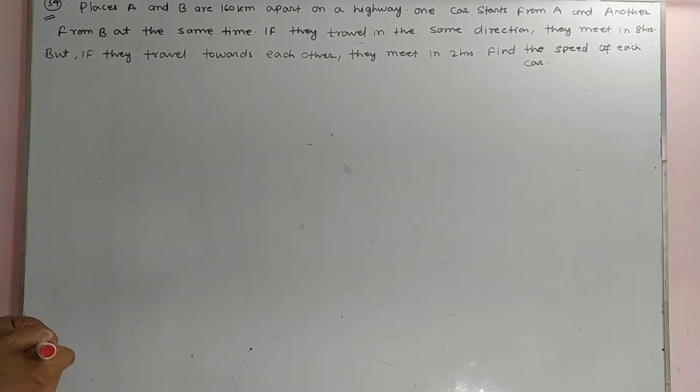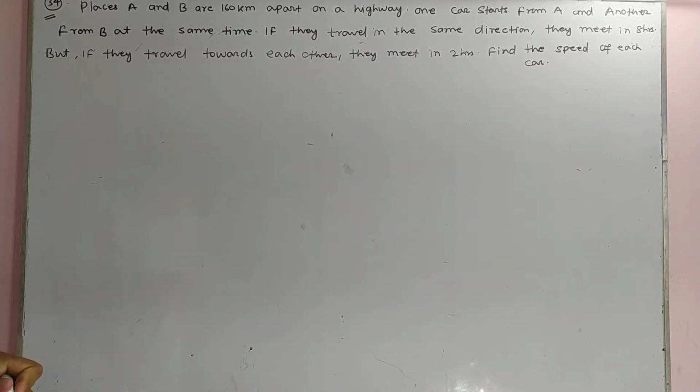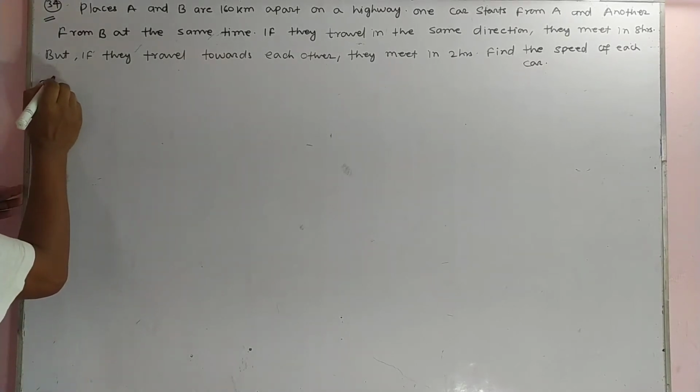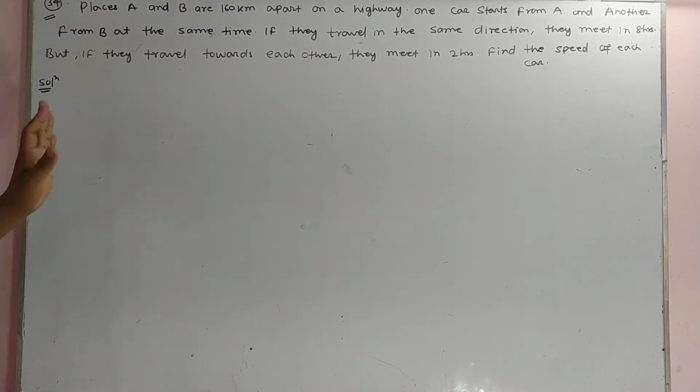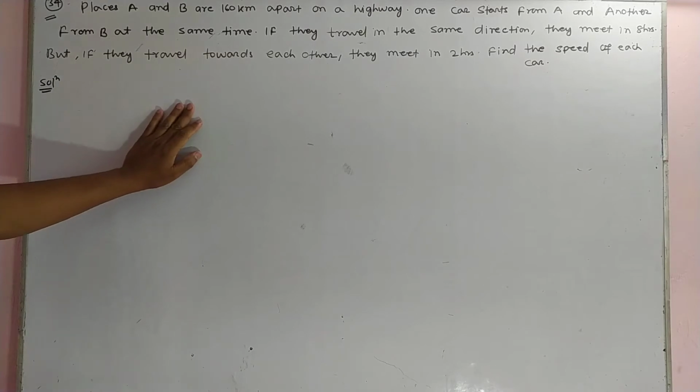Good morning, students. Today we have to discuss question number 34. Let us see. Places A and B are 160 km apart on a highway.